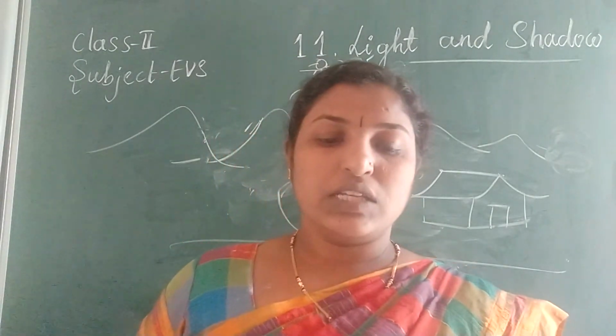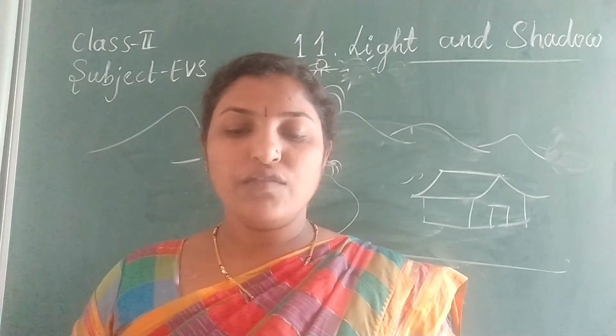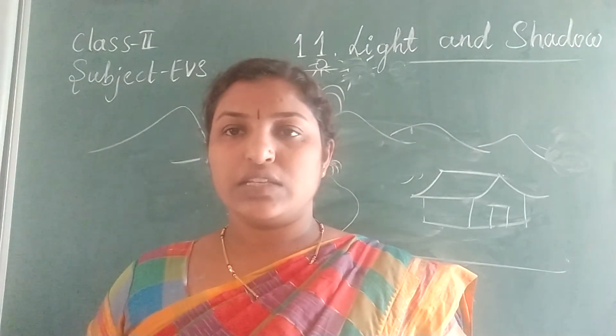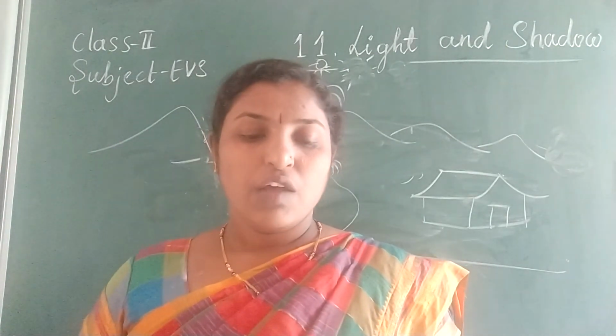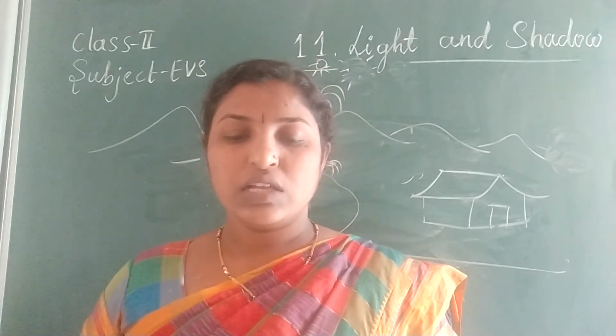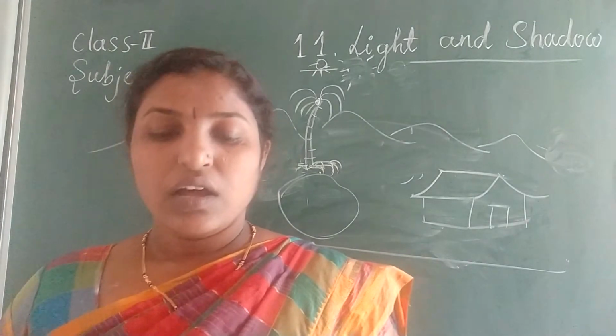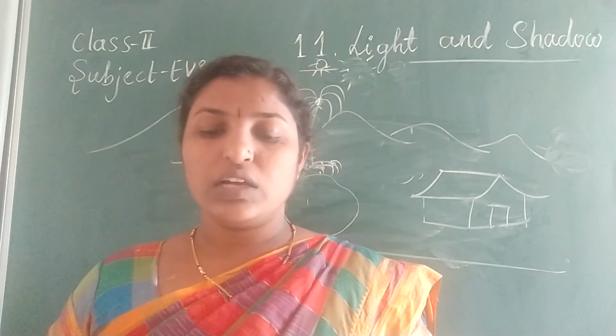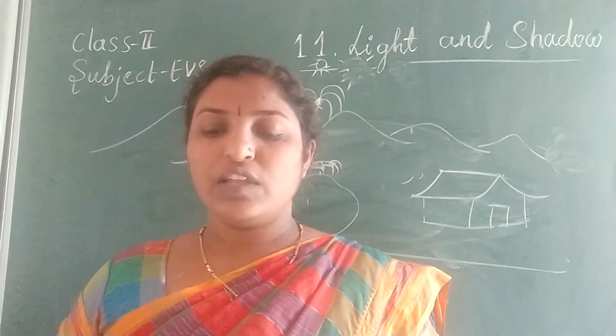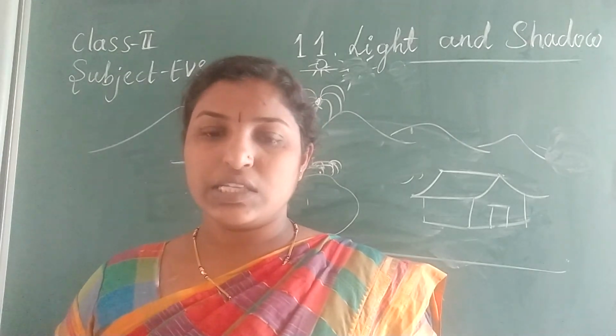Fill in the blanks. The sun is a ball of hot gases. First one is hot gases. We get light from the sun during daytime. Sun is the answer. A shadow is formed on the opposite side of the light source. Opposite is the answer.